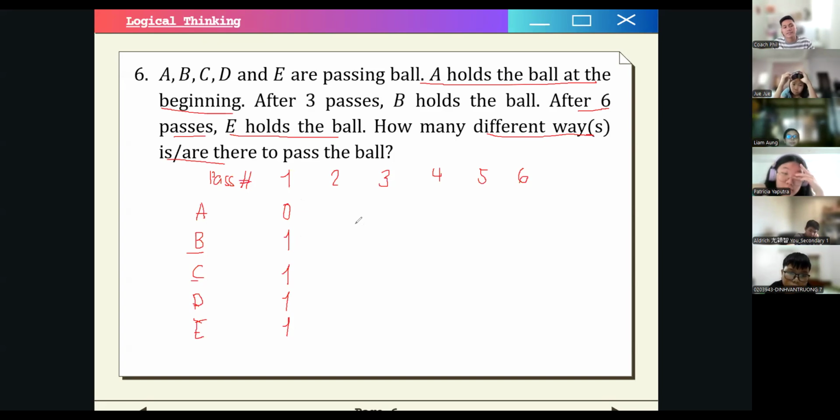How about for the second pass? For the second pass, if the ball is in B's hands, then he or she can pass it to the other 4 people, right? So he can pass it to A, C, D, or E. Okay? And then A cannot pass now because the ball is not in A's hands. So if the ball is in C's hands after the first pass, he or she can also pass it to the other 4 persons, okay?